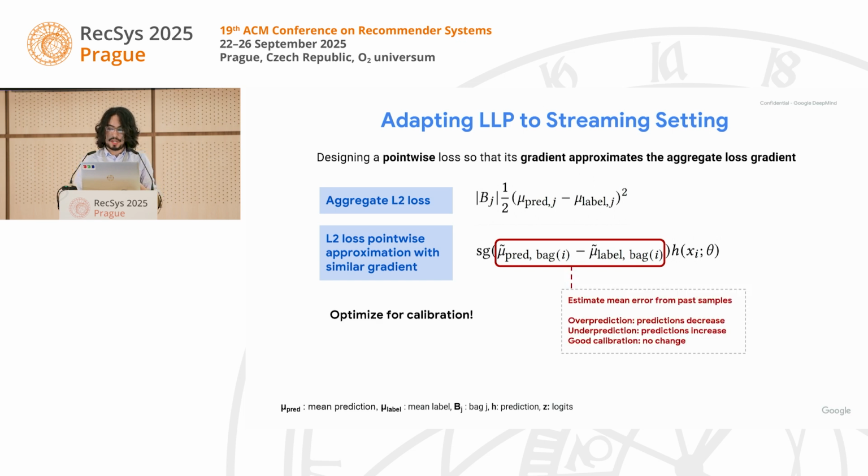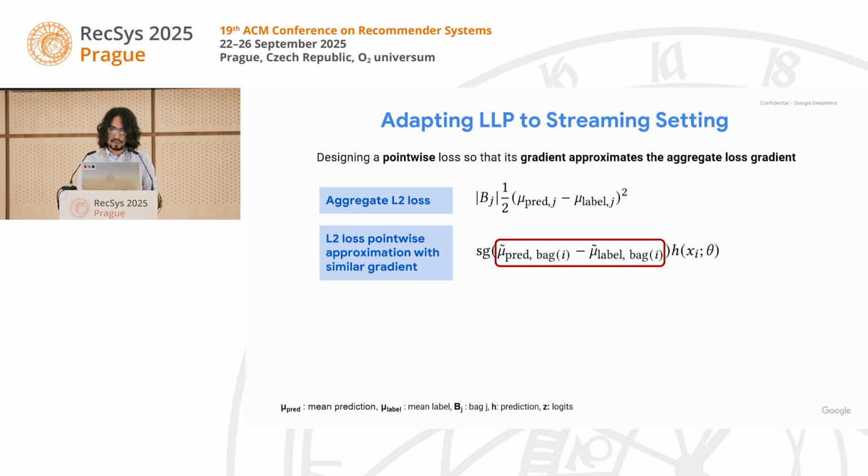We can estimate these weights based on the past samples using moving averages. And that means that if the mean error is positive, meaning the model has been over-predicting on this bag or this item, then the predictions are going to be pushed down. And if the mean error is negative, meaning the model has been under-predicting, the predictions are going to be pushed up. And conversely, once the mean error has reached 0, indicating good calibration, we can expect no change. So this has a calibrating effect.